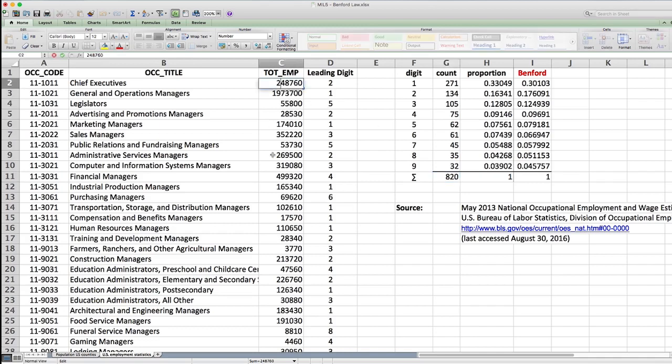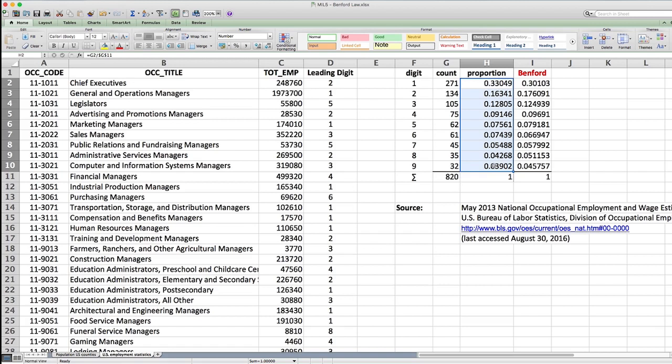For example, there are 248,760 chief executives. There are 174,010 so-called marketing managers, and so on. I have here the entire data set for you, 820 job descriptions. We write down the leading digits, we count the number of leading digits, we calculate the proportions. Here we have a little bit more variation, but once again, the proportions are pretty well approximated by Benford's law.